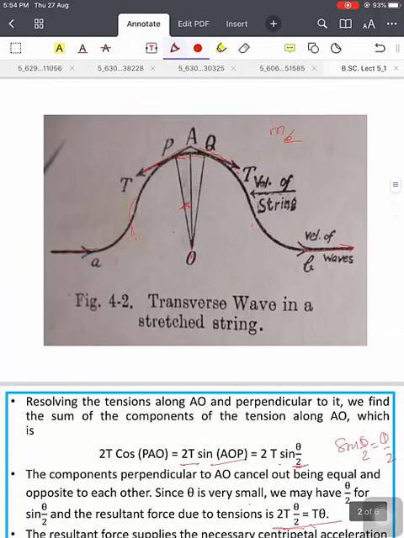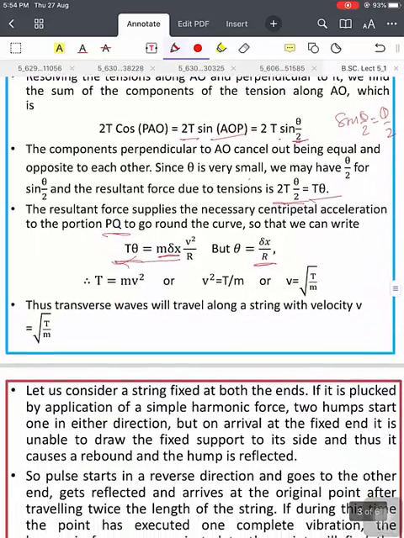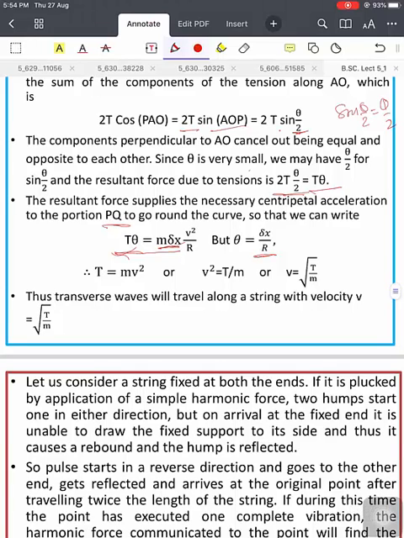Putting this in, theta cancels and we get T is equal to m v square.